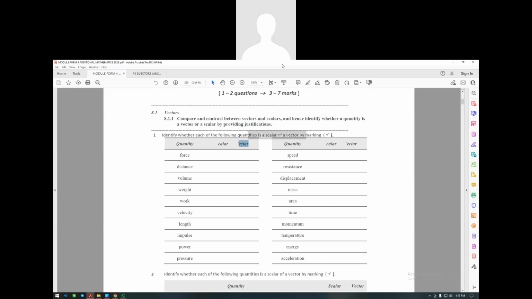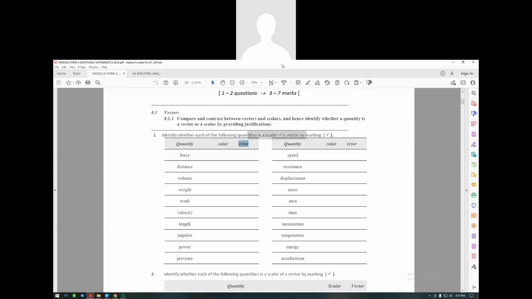How about you, Anusha? How about weight? Sir, I just came in, sir. I don't know what is going on. We're learning vector. Yeah. Weight is vector. Very good.